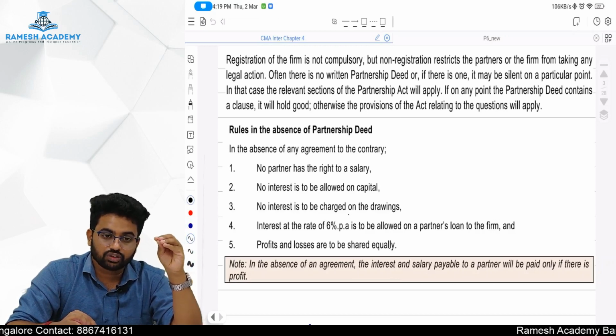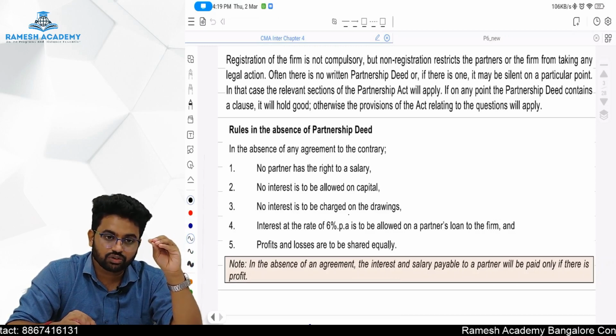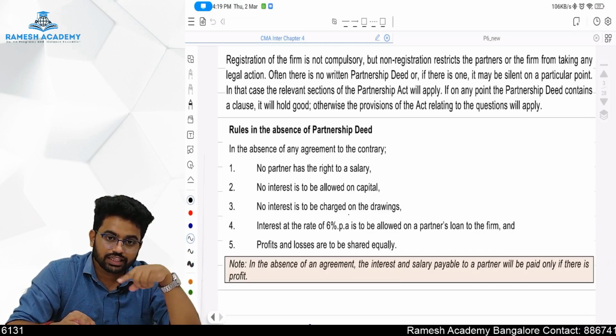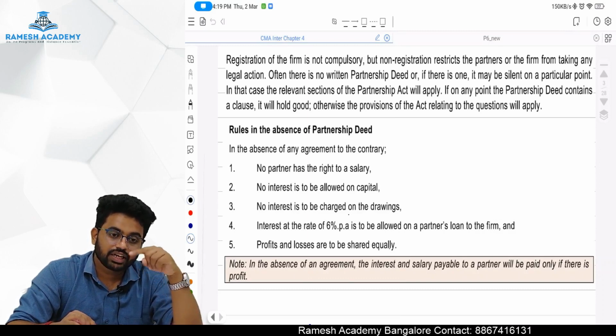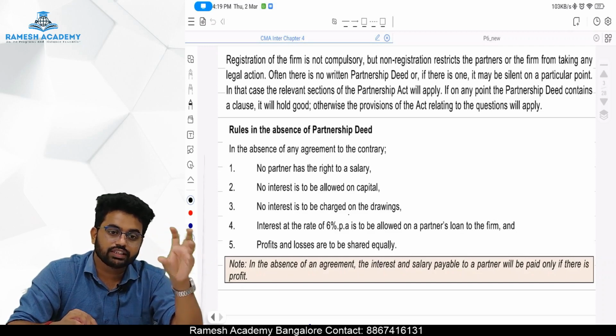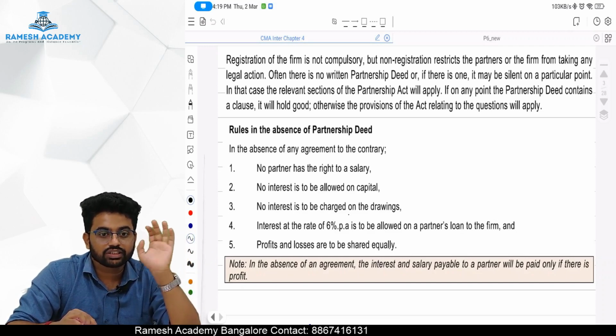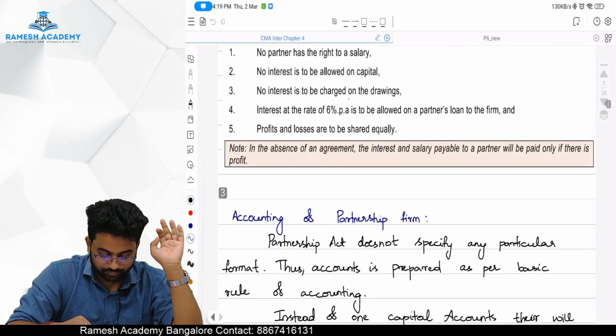Although the agreement allows all these items, except that interest of 6% per annum, they are appropriation of profit, which means only if profit is available will it be given. If there is a loss, it cannot be given. Okay.